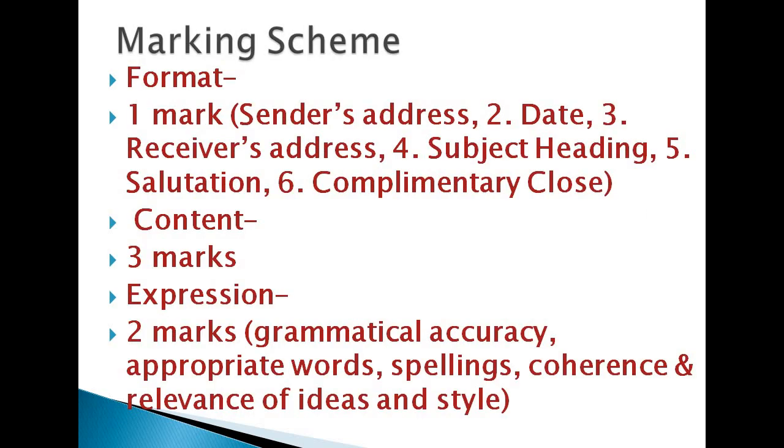Now, keeping in mind the marking scheme for class 12th, we will see how the marks are given in the examination. This is also very important. 1 mark is given for the format, that is the sender's address, date, receiver's address, subject heading, salutation and complimentary clause. The second division is the content part, your main body, and 3 marks are given for it.